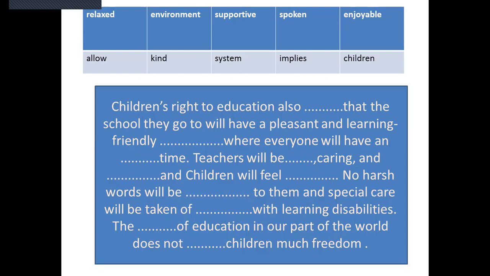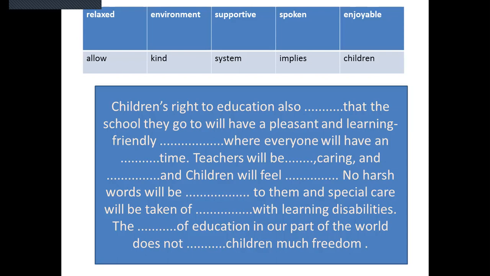Children's right to education also implies that the school they go to will have a pleasant and learning-friendly environment. So there is another gap given, and we have to write the correct word for that gap.